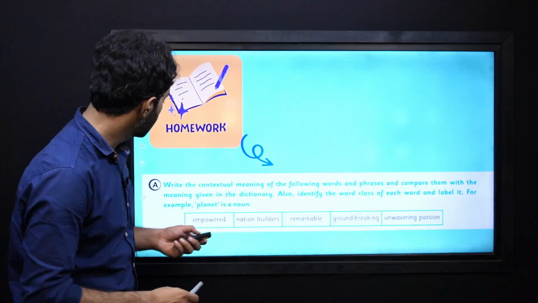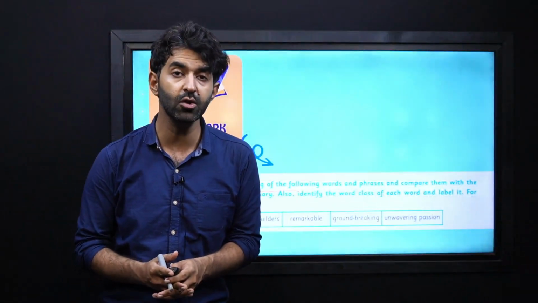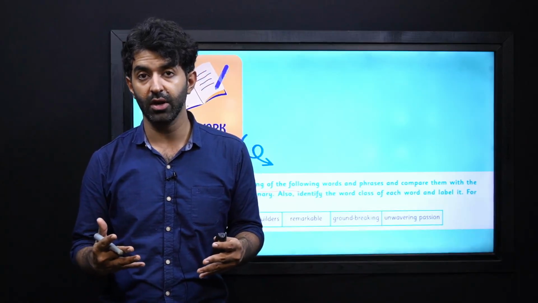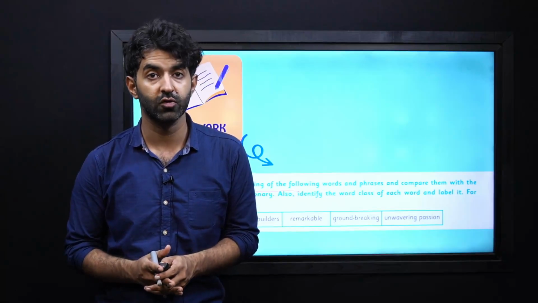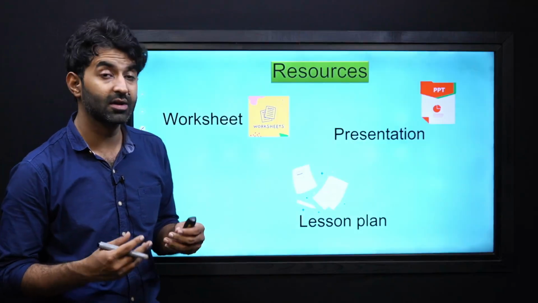My dear learners, for your homework you have to write the contextual meaning of the following words and phrases and compare them with the meaning given in the dictionary. So you will need a dictionary. You can take either an online dictionary or a printed dictionary and do this homework. At the end, all these resources are available for your help and understanding.